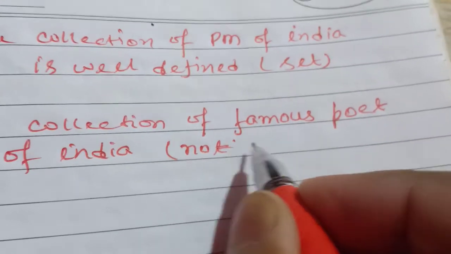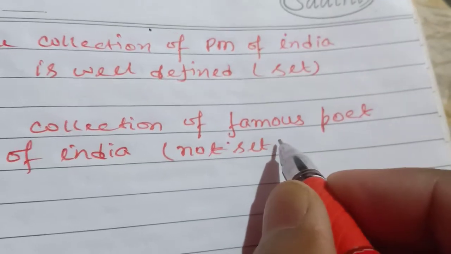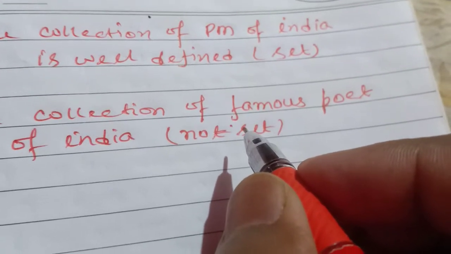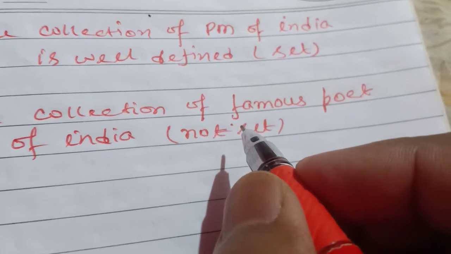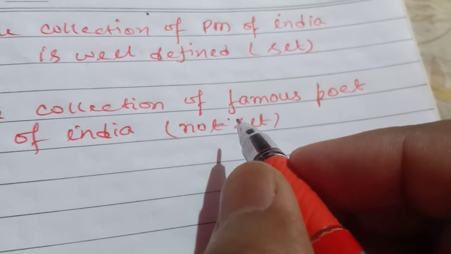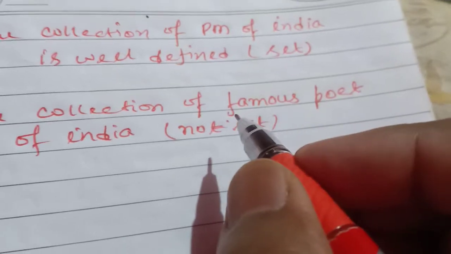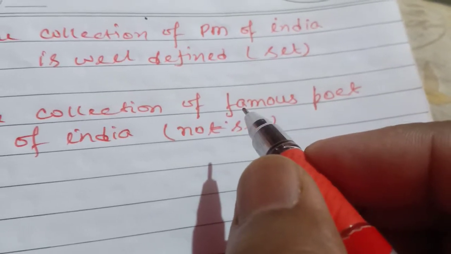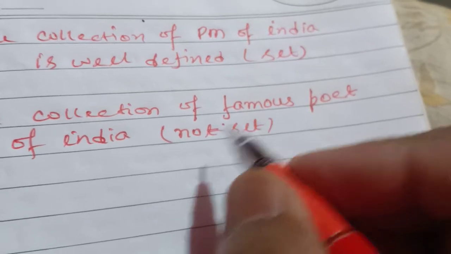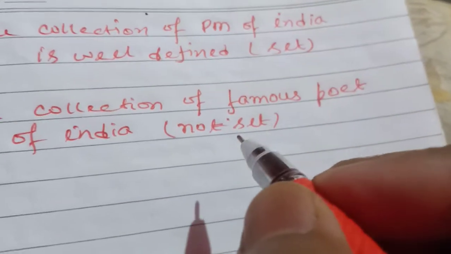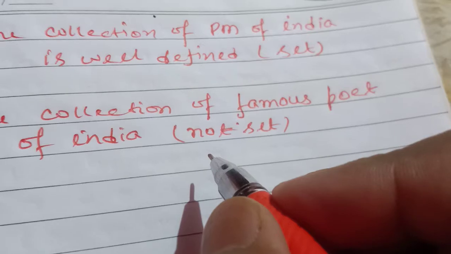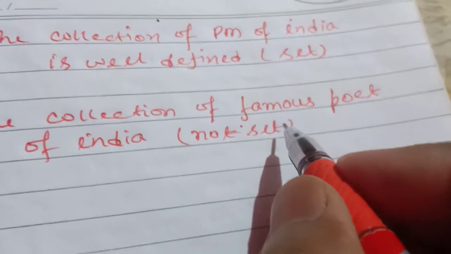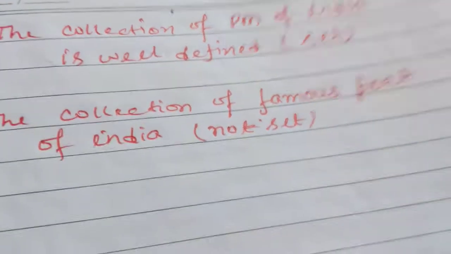If you ask about the famous poet of India, two or three or more persons give different answers. It means that is not a well-defined collection. Therefore, that collection is not a set.